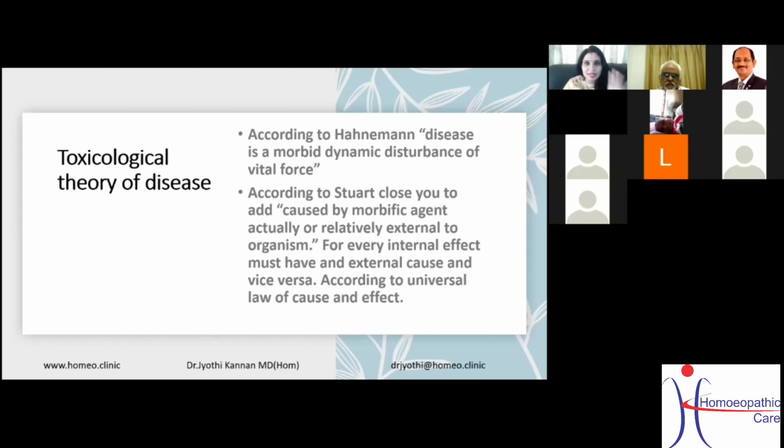For every internal effect there must be an external cause and vice versa. That is the universal law of cause and effect, and that's where he derives this theory.